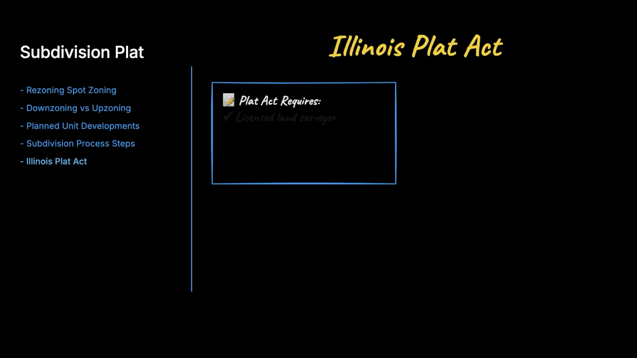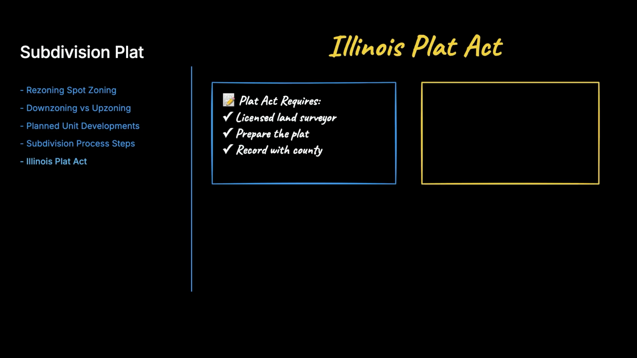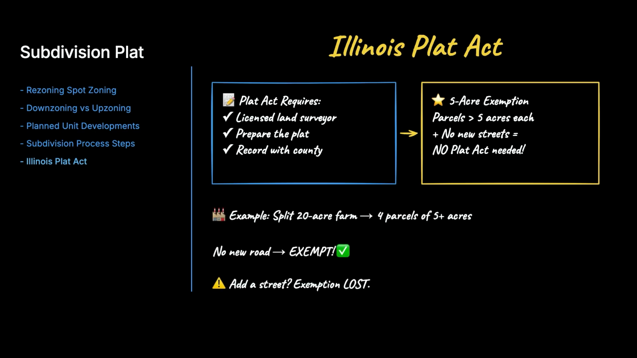Illinois has its own Plat Act that governs how raw land can be divided. The Act requires a licensed land surveyor to prepare the plat and requires recording with the county. Several exemptions exist. The big one is the 5-acre exemption. Dividing land into parcels larger than 5 acres with no new streets escapes Plat Act requirements.